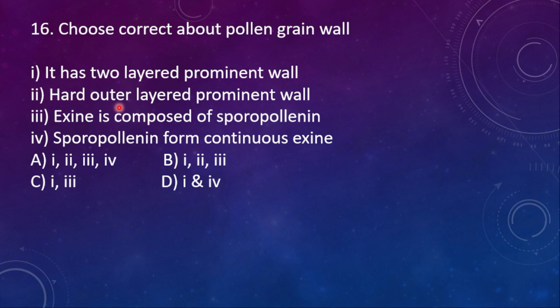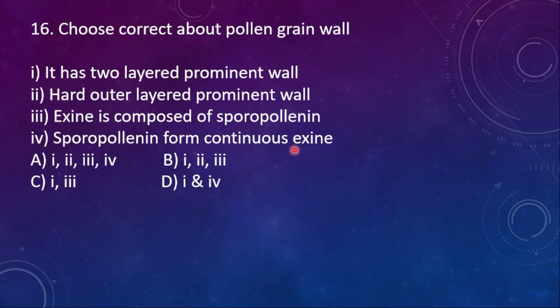Second one, hard outer layered prominent wall, correct. Third one, exine is composed of sporopollenin, correct. And then fourth one, sporopollenin forms continuous exine. This one is wrong. First, second and third are correct about the pollen grain wall, but the fourth one is wrong.